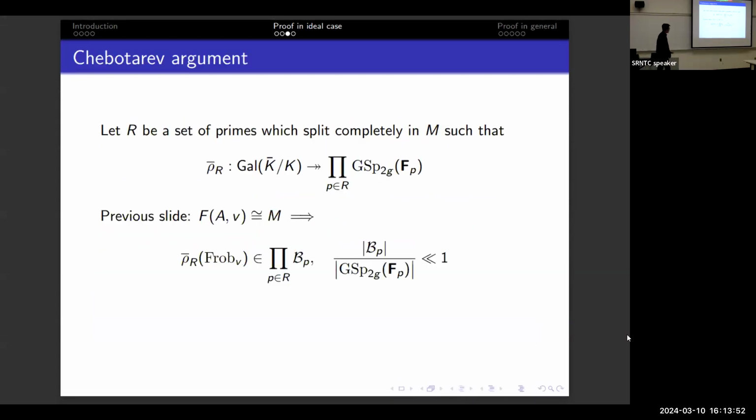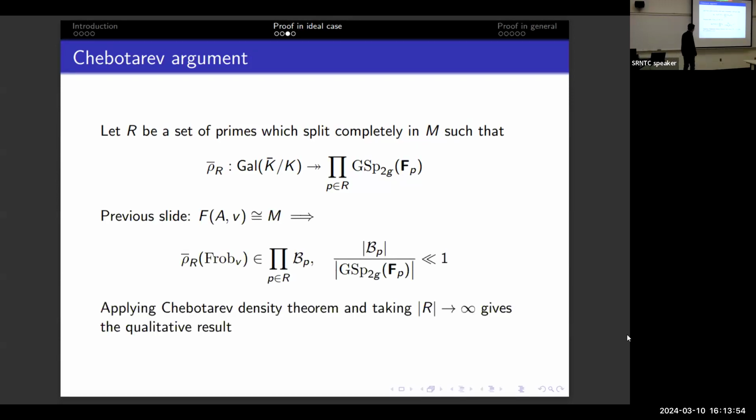And now the Chebotarev argument goes through as usual. If you take R to be a finite set of primes where M splits completely, then by our simplifying assumption of adelic openness, we know that this map is surjective.